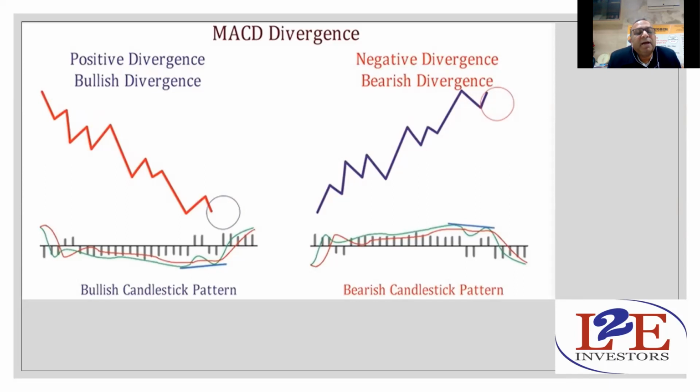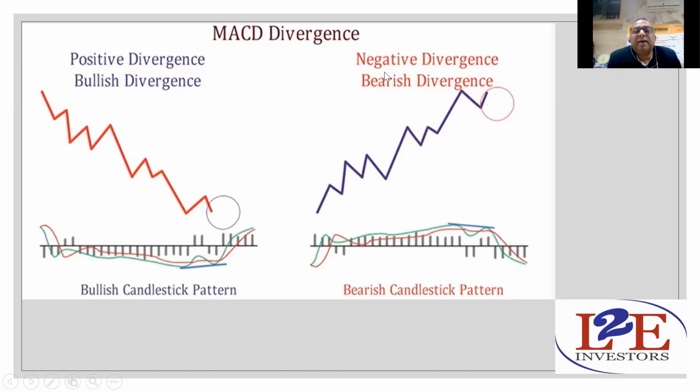But suddenly it takes an upward move. It has created the first low, but the second low is above that. This is a divergence. Once the green line crosses this red line, you should take a buy trade, and this trade will again give you a good profit.